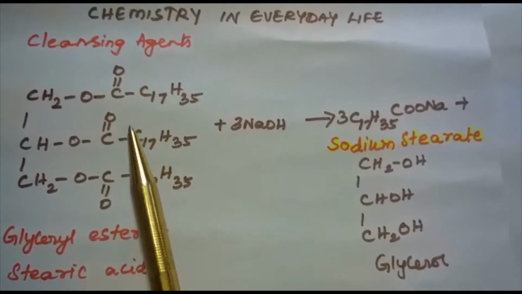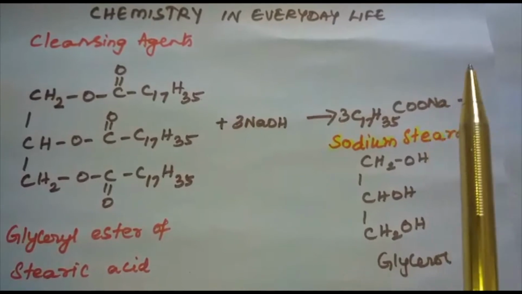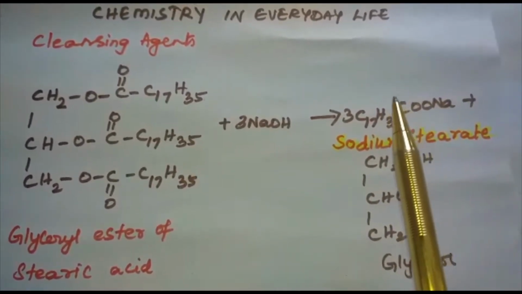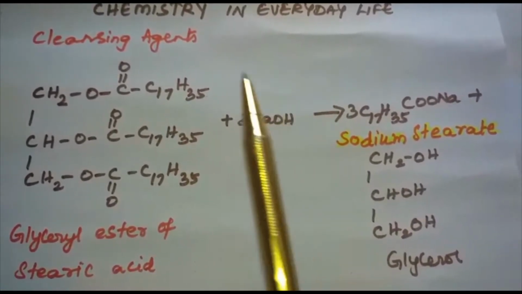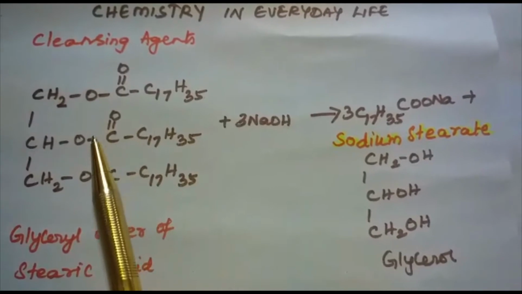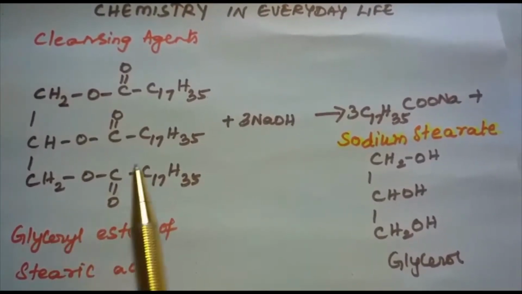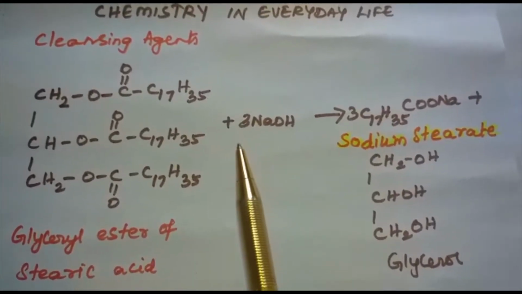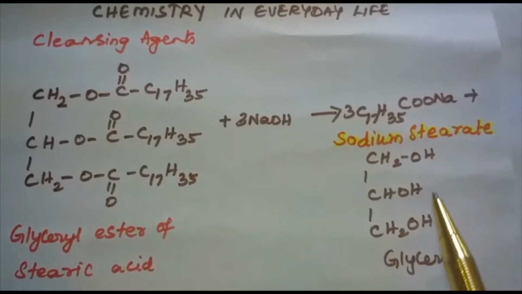That is, soaps. What are soaps? They are sodium or potassium salts of higher fatty acids. Here in this reaction we are having sodium stearate. This is the soap. They are obtained by heating glyceryl ester of stearic acid, where the fatty acid is stearic acid. When it is treated with aqueous sodium hydroxide, we are getting sodium stearate and glycerol.